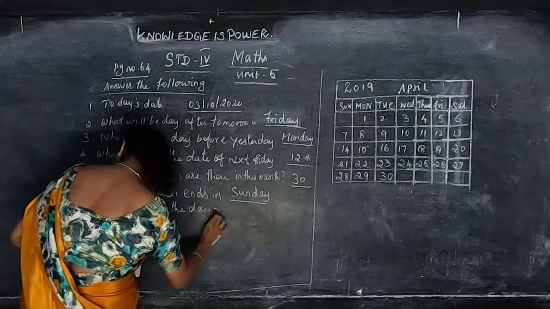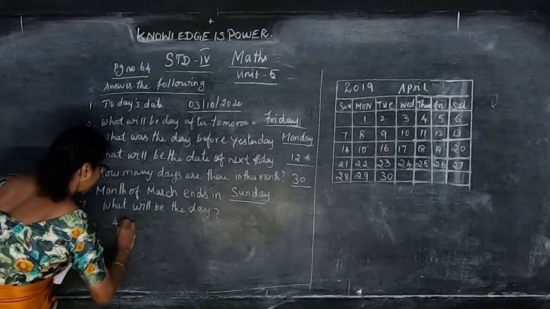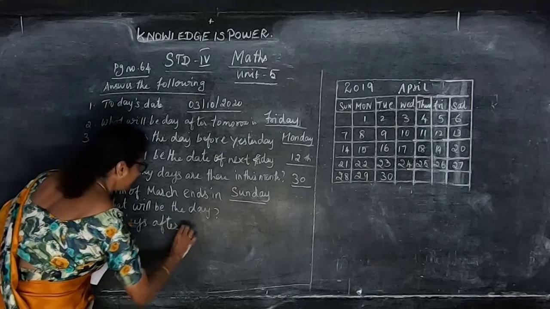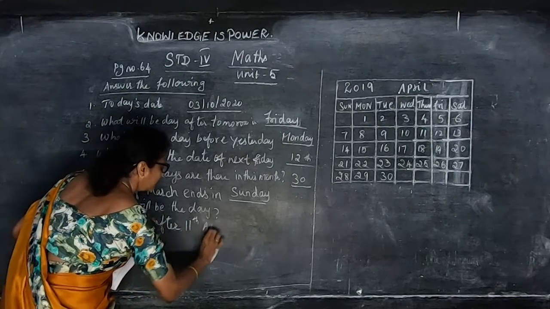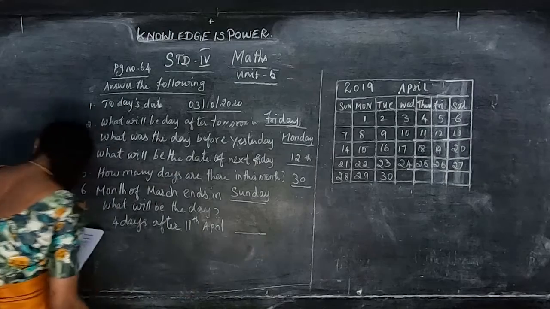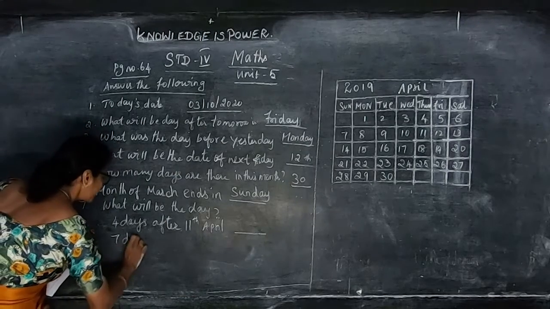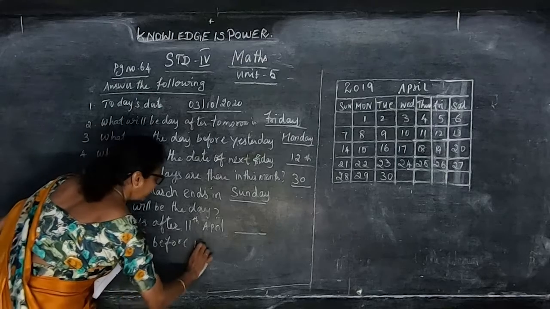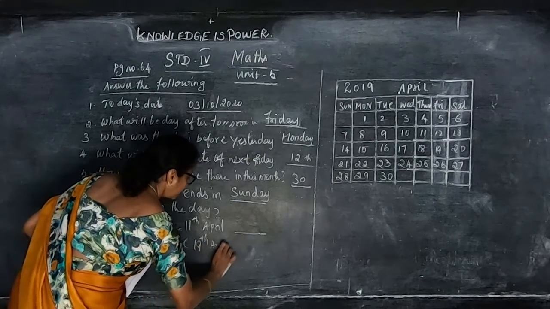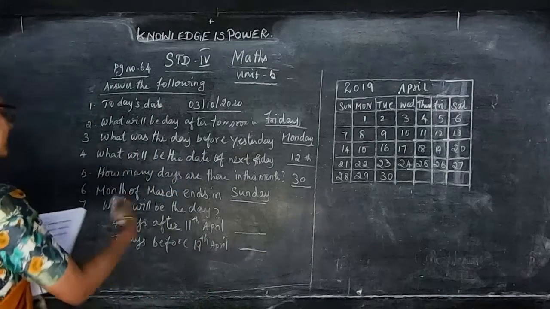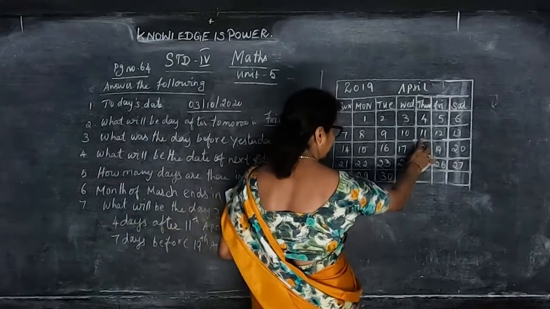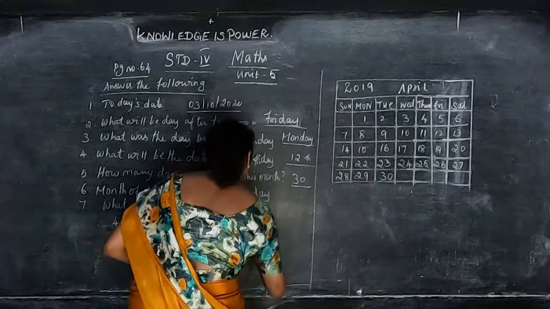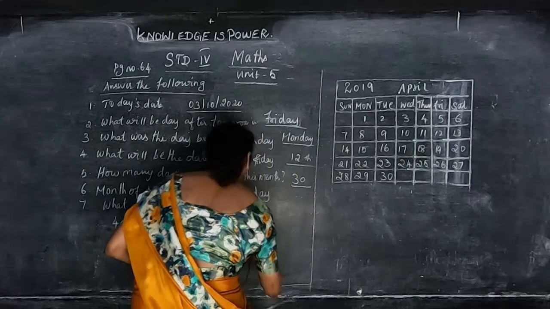The first one is 4 days after 11th April. And the second one is 7 days before 19th April. So 4 days after 11th April. 11th April is here. After means you have to count 1, 2, 3, 4. That is 15th. Okay, 15.